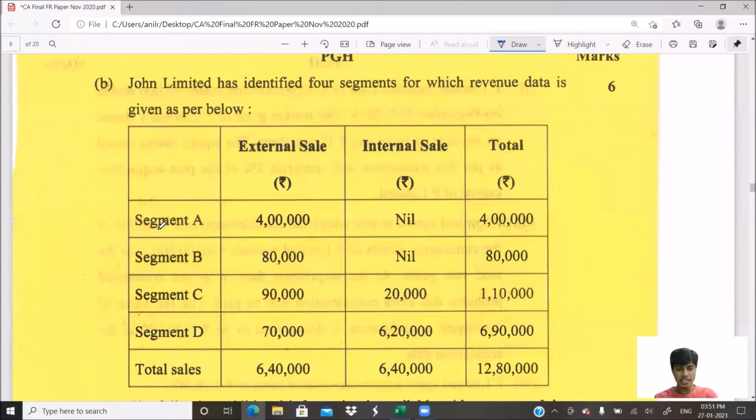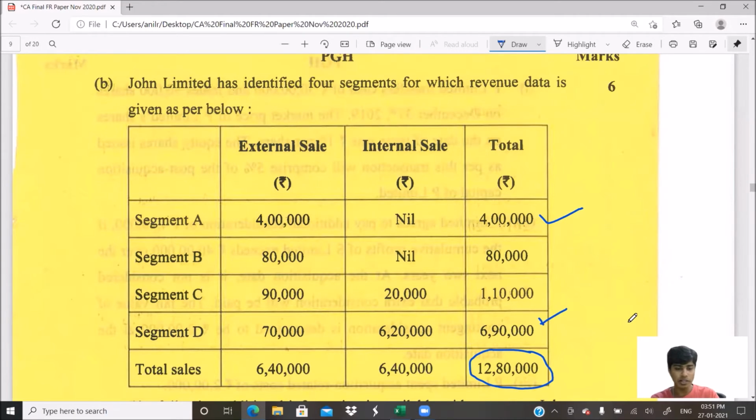So let us see this. What is the total turnover here? We will not say internal or external now. First initial condition, we see the entire 12 lakh 80 as the total. How much is 10% of it? It's 1 lakh 28,000. Whatever exceeds 1 lakh 28,000 is a reportable segment, and whatever doesn't is non-reportable. 4 lakh exceeds, reportable. 80,000 doesn't exceed, not reportable. 1 lakh 10 doesn't exceed, not reportable. 6 lakh 90 exceeds, reportable. So A and D are reportable segments.